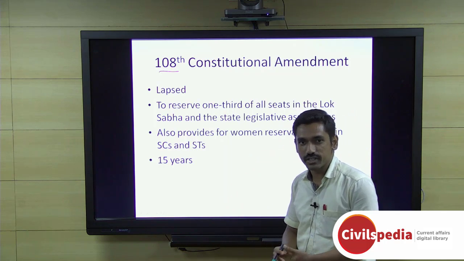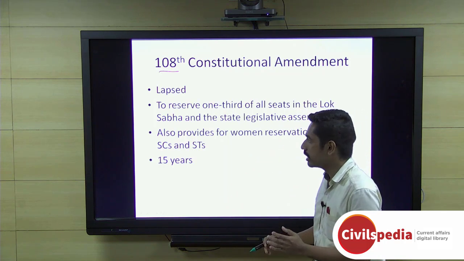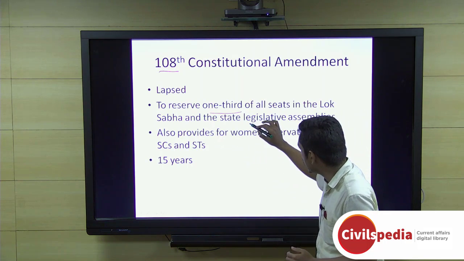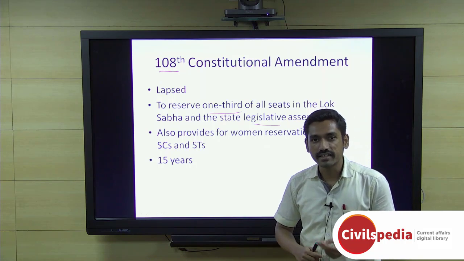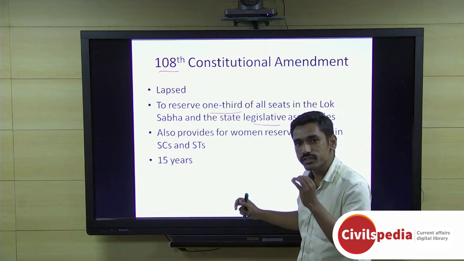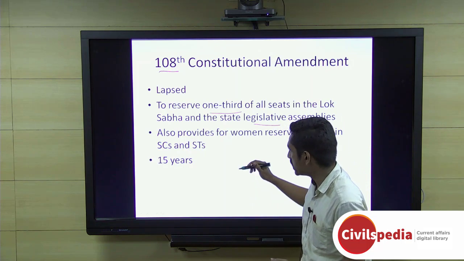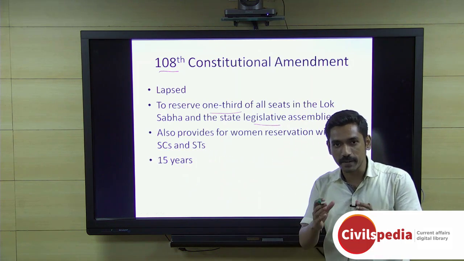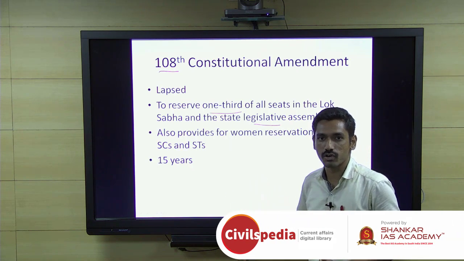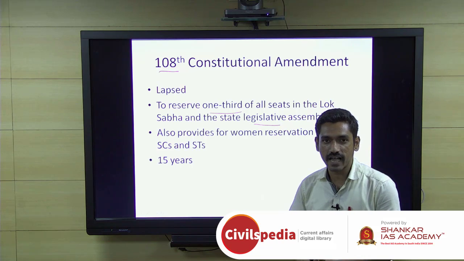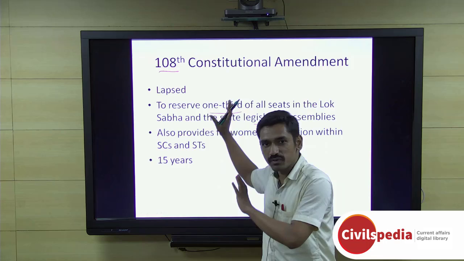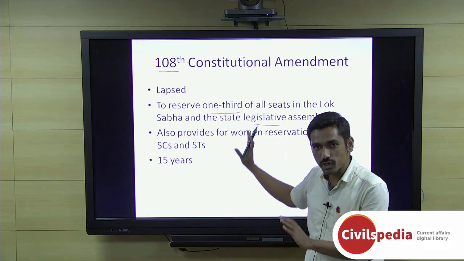Now, what exactly is the objective of the bill? The bill aims to reserve one-third of all the seats in the Lok Sabha and the state legislative assemblies for women. The second important feature is that it was not just one-third as a whole, but it also provided for one-third reservation for women within the SC and ST seats, a sub-reservation. And the bill went on to say that this reservation clause is applicable for 15 years. After that, it will lapse, and the reservation is curtailed. So these were the primary features of the bill.